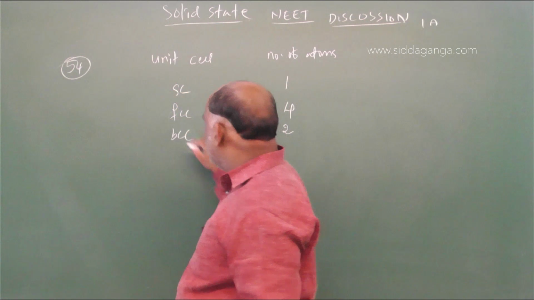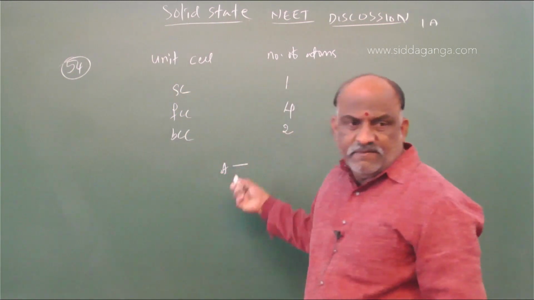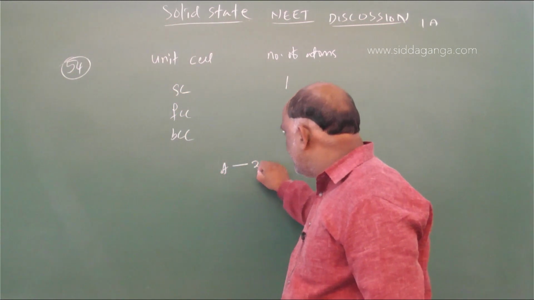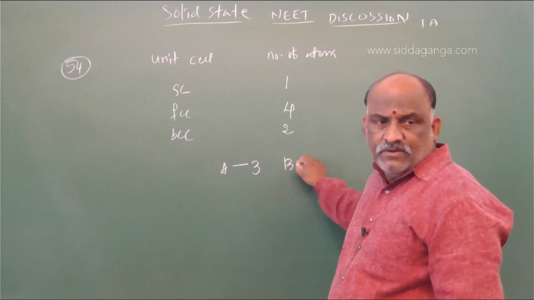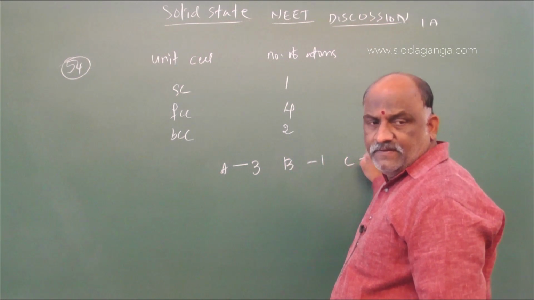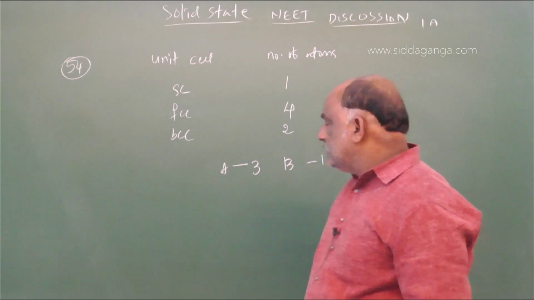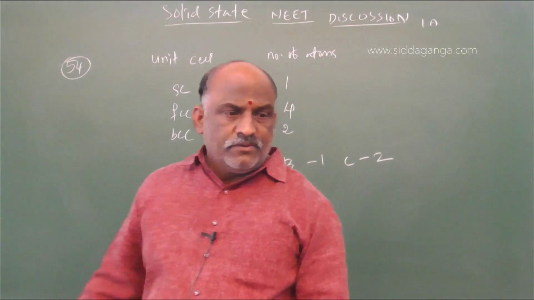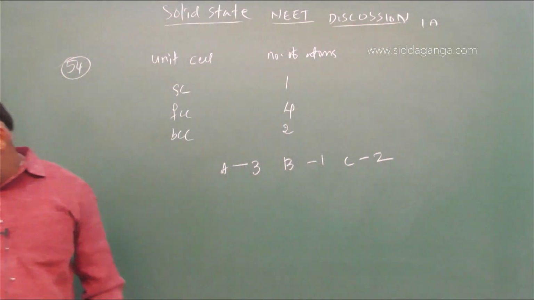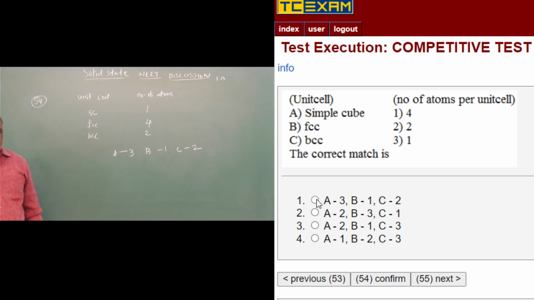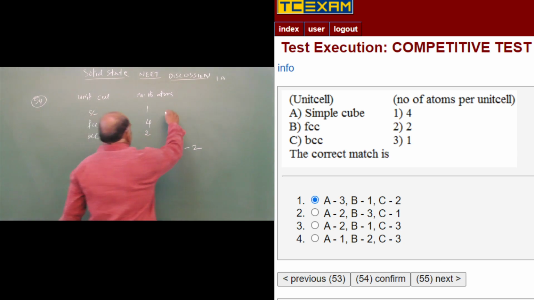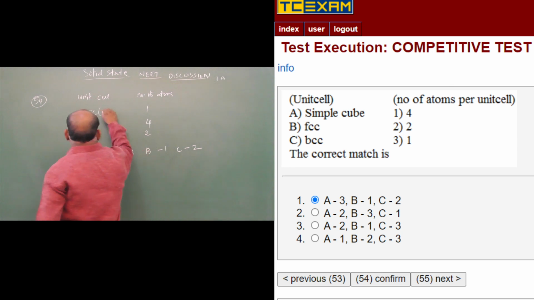So A was given 3, B is 1, C is 2: 3 1 2. Option 1 is the right answer, 3 1 2. Because what is simple cube?